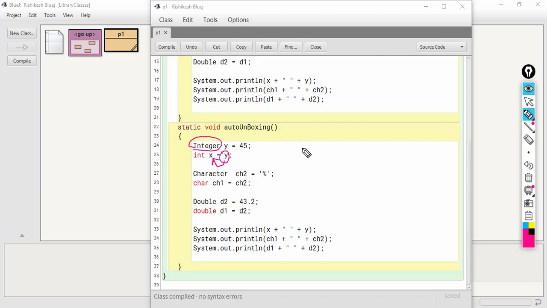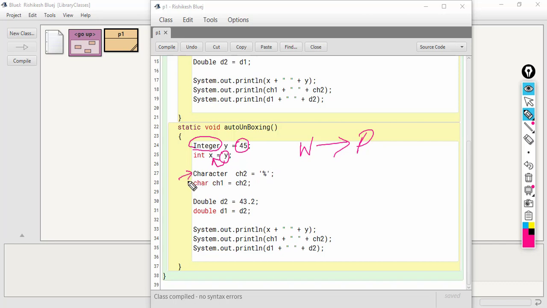So here we are trying to assign a wrapper class object into a primitive variable. So this conversion will happen automatically. Whatever the value is here, that value will get assigned to the variable x. So this kind of conversion is known as auto unboxing.